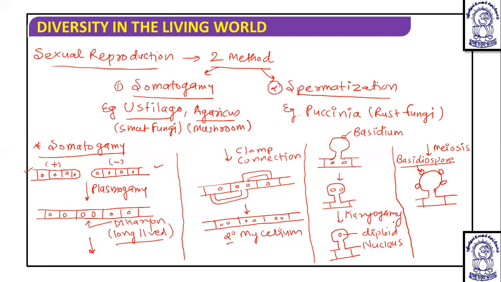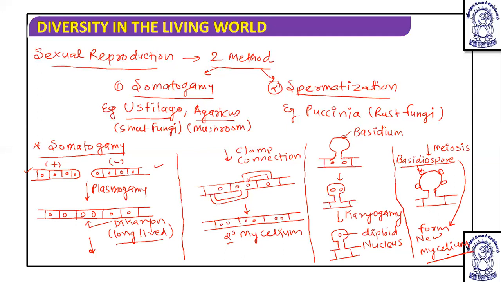When we talk about this, basidiospores are produced exogenously over the particular basidium, and this basidiospore will form a new mycelium on germination. So this is how the life cycle of somatogamy goes on, that we have discussed. Initially it was primary mycelium.